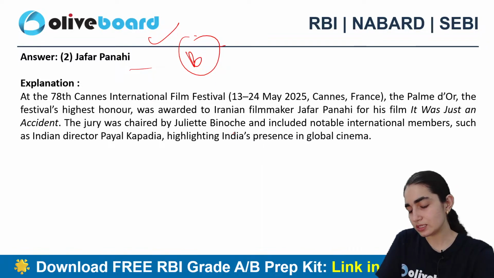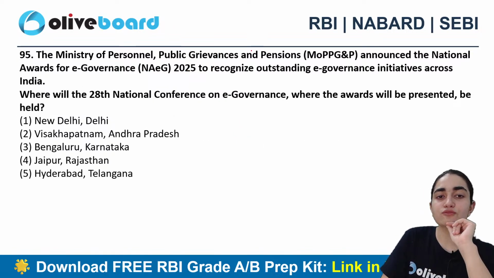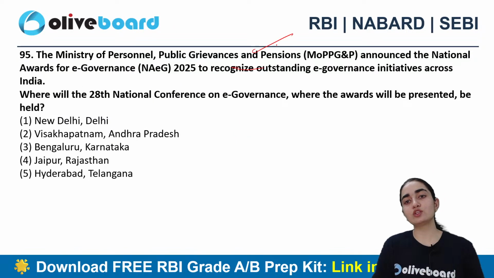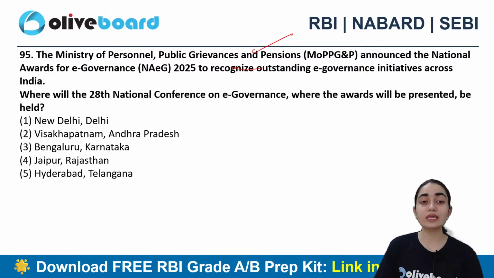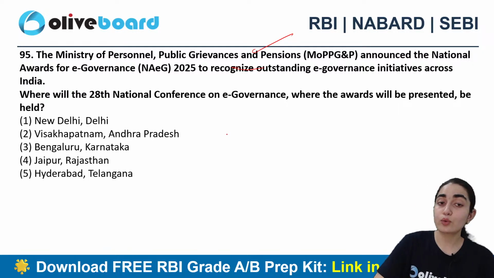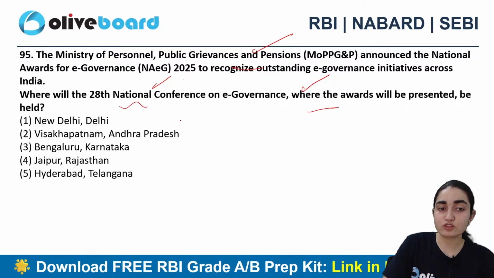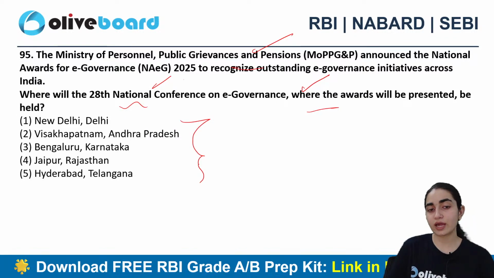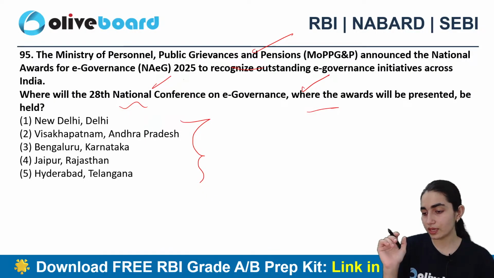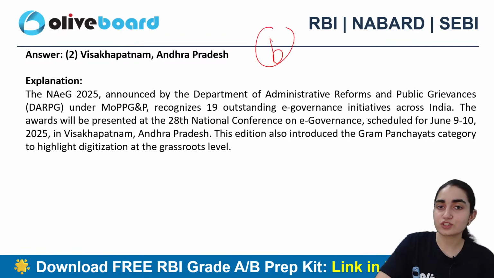Good. Next question says, the Ministry of Personnel, Public Grievances and Pensioners announced a national award for e-governance 2025 to recognize outstanding e-governance initiatives across India. Now, where will the 28th National Conference on e-governance, where the awards will be presented, be held? New Delhi, Visakhapatnam, Bengaluru, Jaipur, or Hyderabad, Telangana? B. Okay. Anyone else who wants to answer this question? Alright, so B is the correct answer. That is Visakhapatnam, Andhra Pradesh.